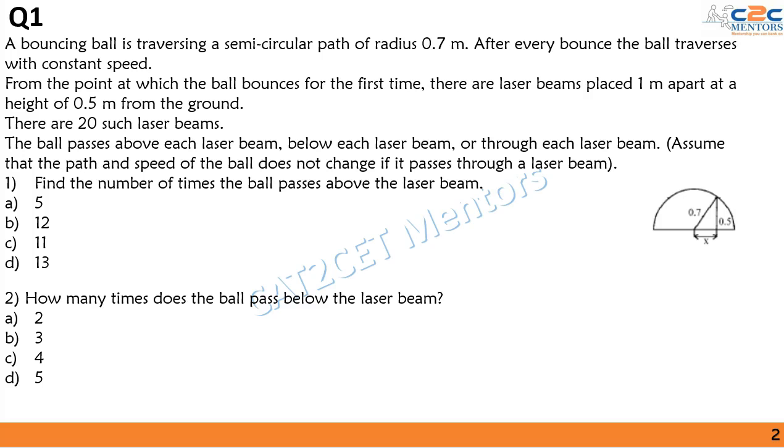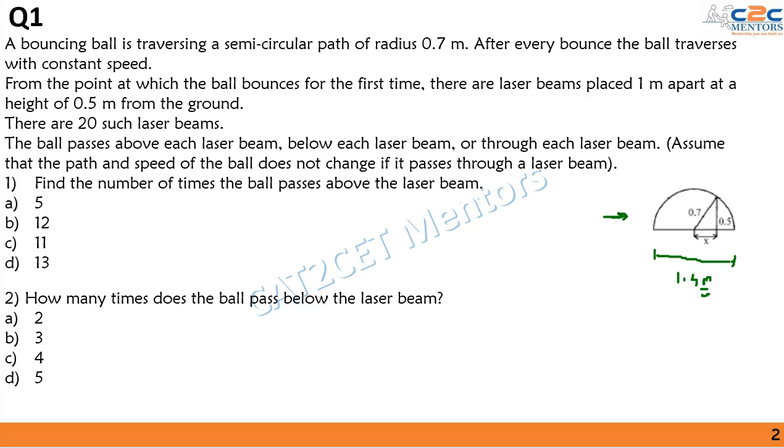Find the number of times the ball passes above the laser beam. And secondly, we are asked how many times the ball passes below the laser beam. So let's solve this question. Firstly, I have drawn a diagram of the trajectory of the ball. If the ball starts to bounce at this point, it covers a semicircular path of radius 0.7 meters. Hence the entire distance that the ball will cover in one go will be twice the radius, or 1.4 meters.